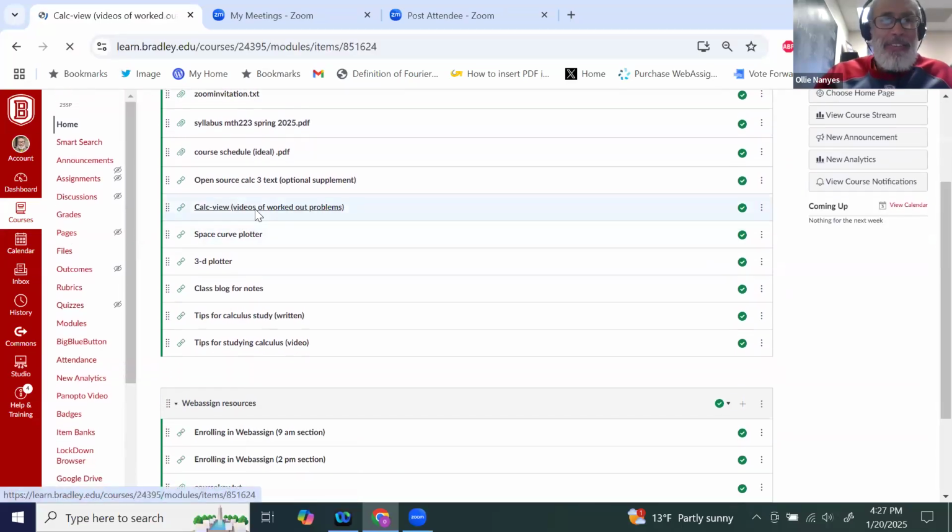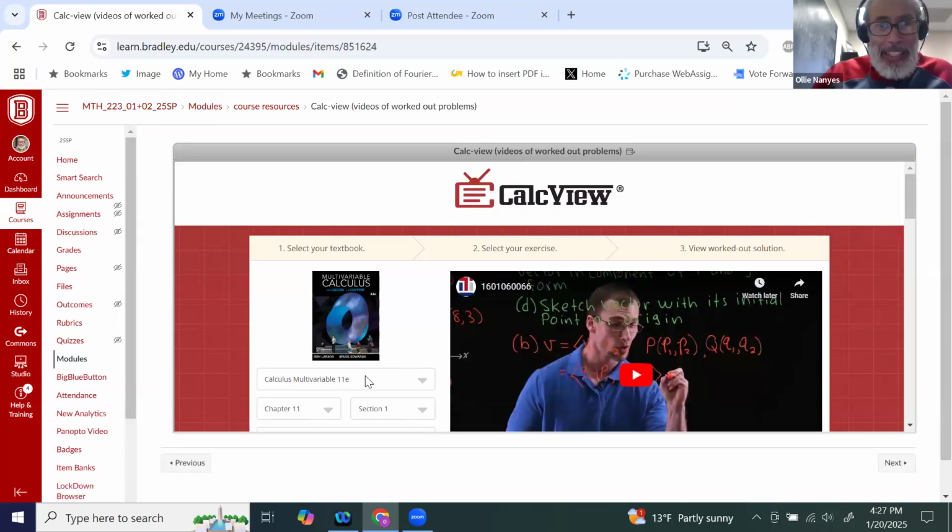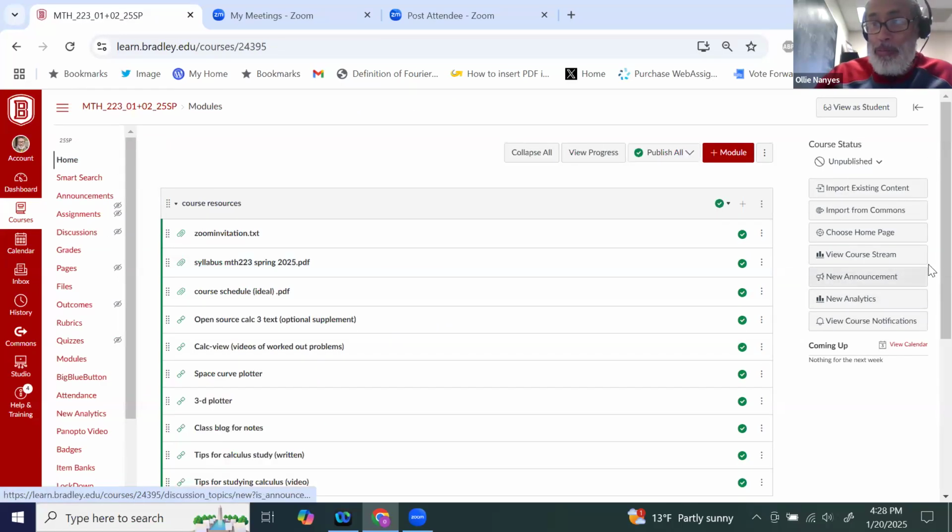This thing here, this Calc View, this is multivariable calculus. It's not our book, but a lot of the problems are similar, and there are worked-out problems on video here. So that's another nice resource to see problems that are worked out that are similar to ours.